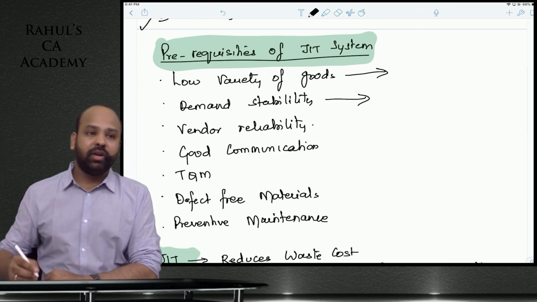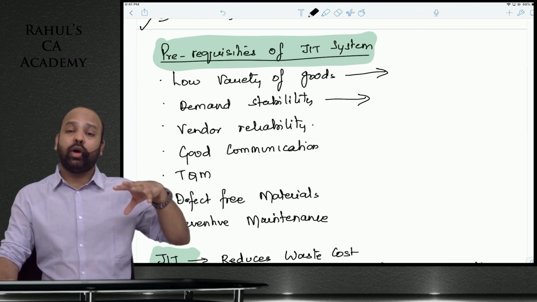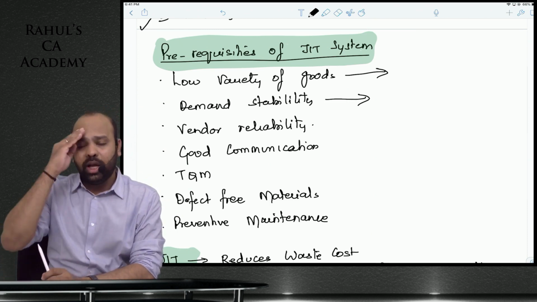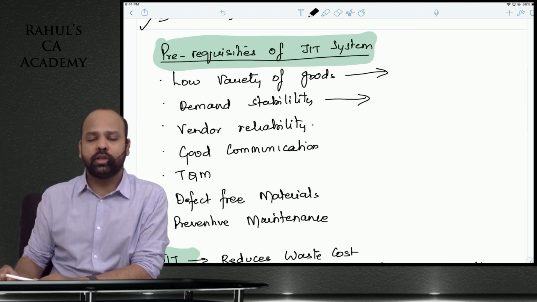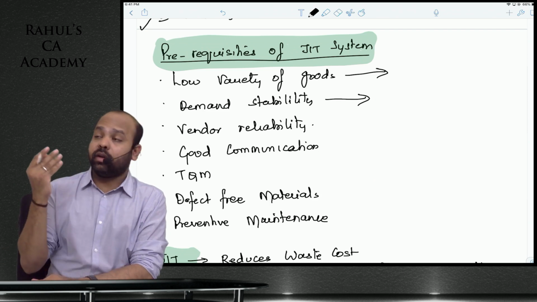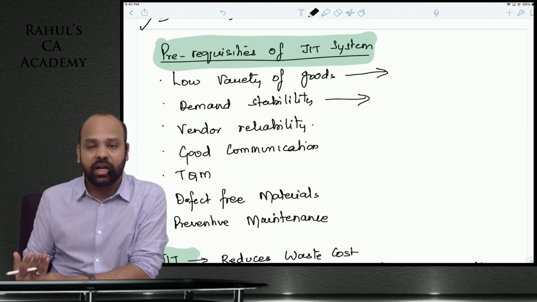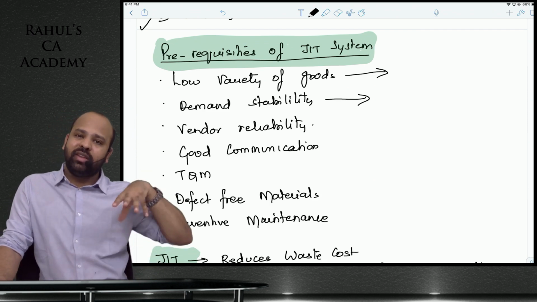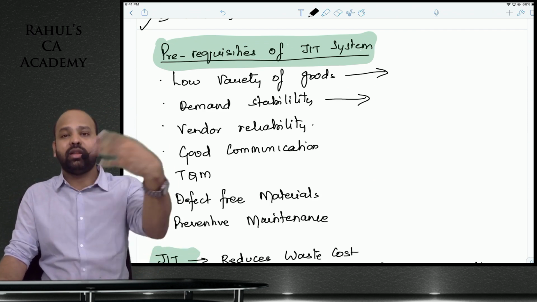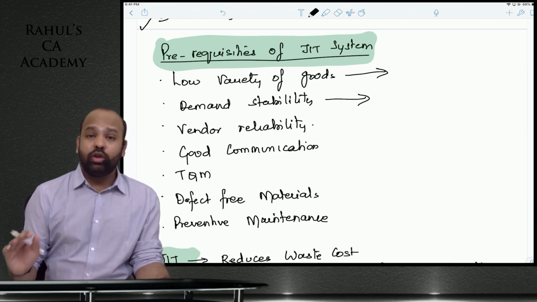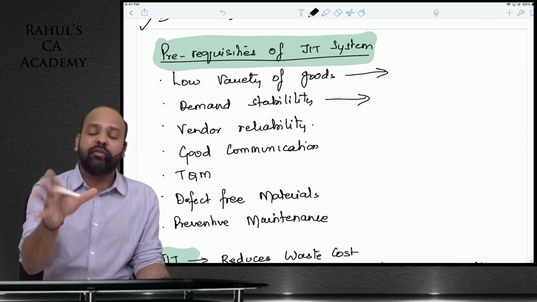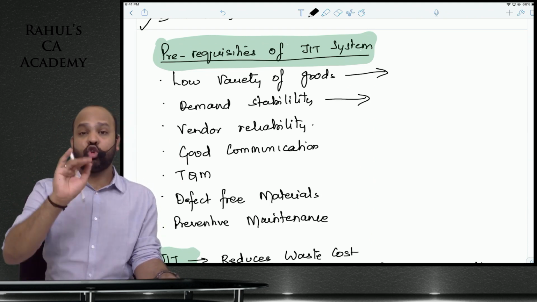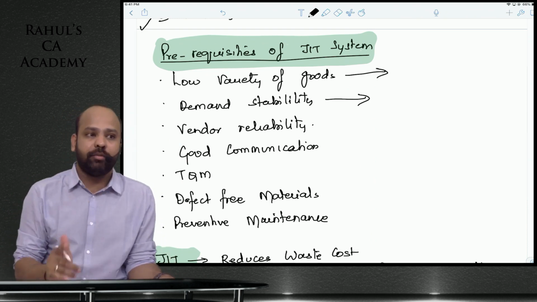Demand should be relatively stable. In one particular season, if you have 10 lakh units demand, and in the other season 10,000 units demand, how will you be able to cater to those 10 lakh units? Cell phone, ceiling fan and air conditioner manufacturers start manufacturing during the normal rainy and winter seasons and stock up inventories for the summer season, because they know they will never be able to meet customer demand if they manufacture only during summer. So the product should not be seasonal. Demand should be more or less stable throughout the year.